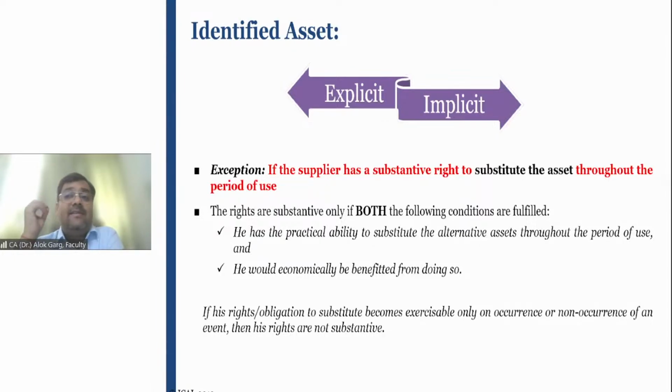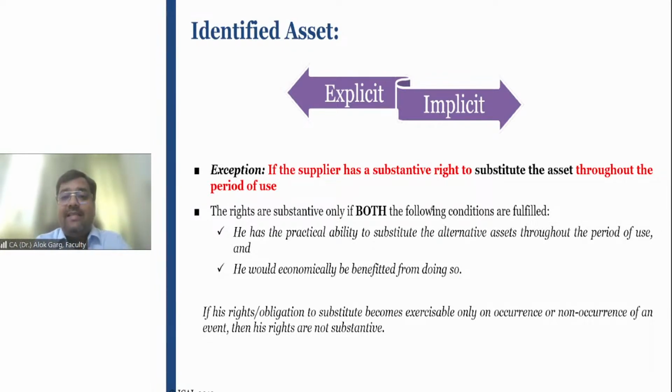Friends, there is an exception. It says that if the supplier, I mean to say lessor, has a substantive substitution right throughout the period of use of that asset, in that case, the asset will not be considered as an identified asset. Now, what is that? First of all, what is meant by identified asset?